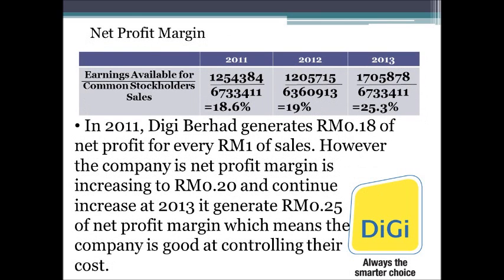And next we go to net profit margin. It is used to measure the percentage earned by the company after the costs and expenses, including interest and taxes, are deducted. So in this case, in 2013, it reached the highest at 0.25 cents of net profit margin. It means that the company is good at controlling their costs.